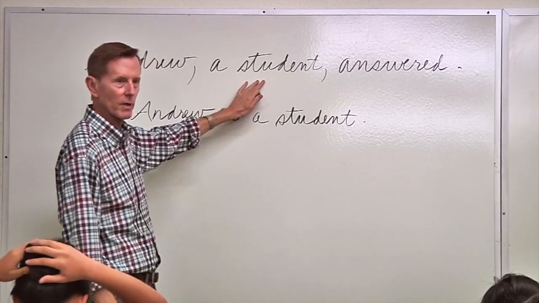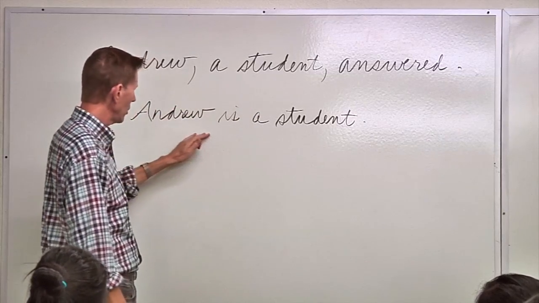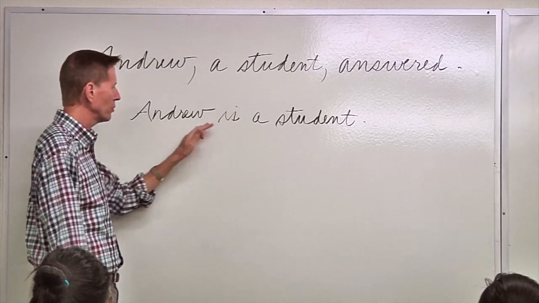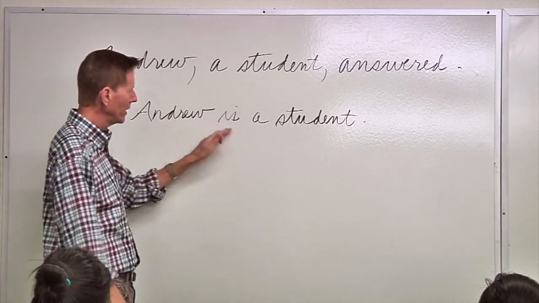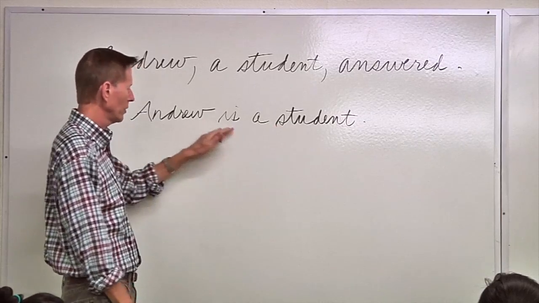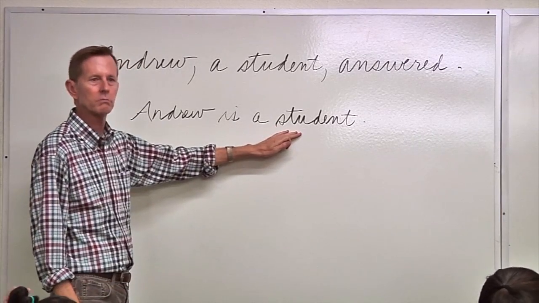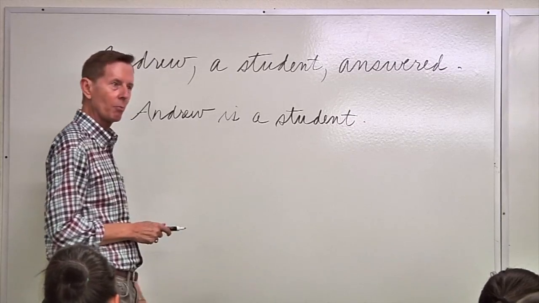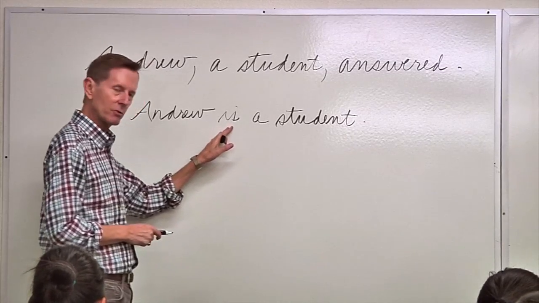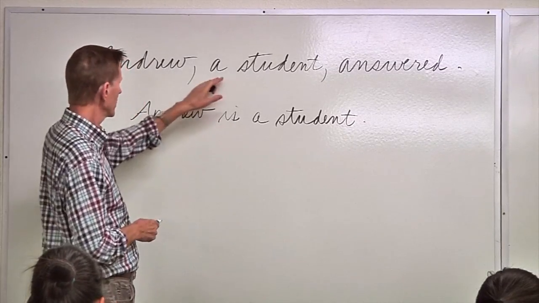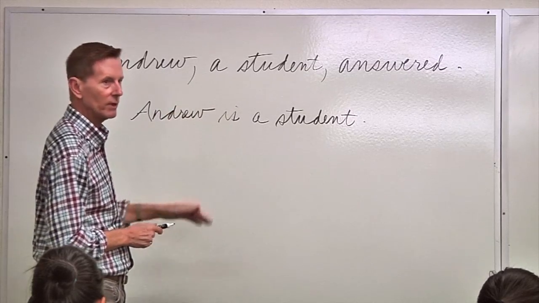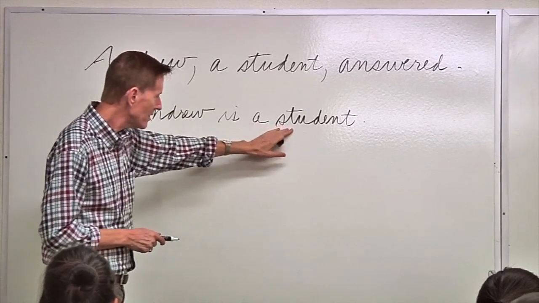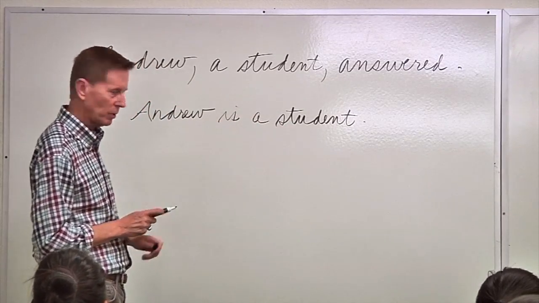I could have all sorts of nouns renaming Andrew, but I can also put it after a verb. Andrew is a student, Andrew is my friend, Andrew is my brother, right? So I have a noun renaming another noun, but there's something in between here, a verb. With an appositive, there is no verb in between. With this noun, there is a verb in between.